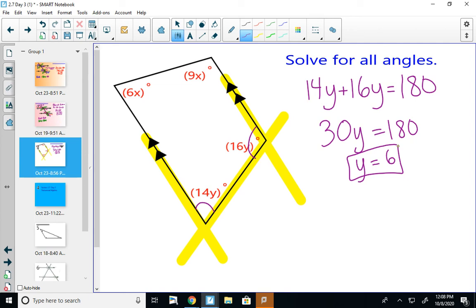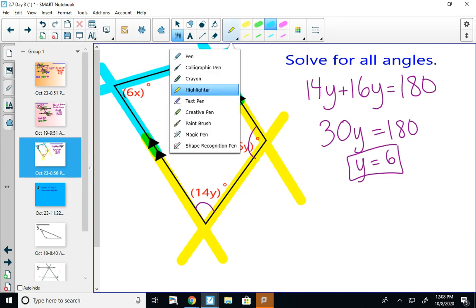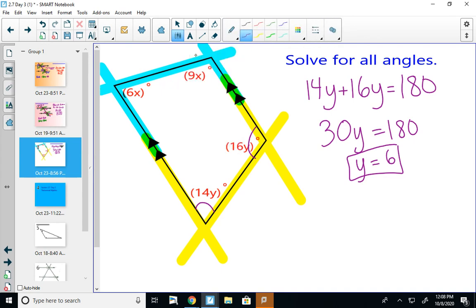And then to find x, we'll do the same thing. We'll look for some parallel lines. Well, we're going to use the same parallel lines we used last time. This line and this line are parallel, and this line transverses them. It's a transversal. Well, 6x and 9x are on the same side of the transversal, and they are inside.